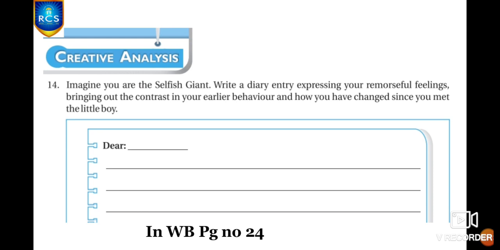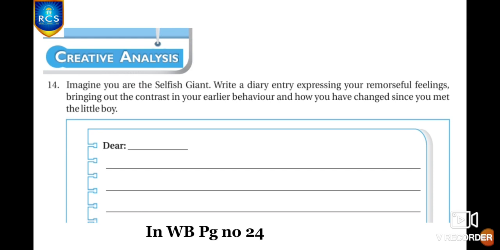you can write, before I was very selfish and I didn't allow any children to play in my garden, so it was all winter and I felt very lonely. But after meeting that little boy, my character totally changed. I was very kind, lovable and affectionate to each and every child entering my garden.